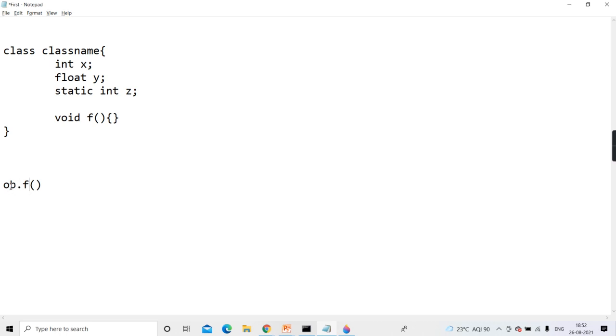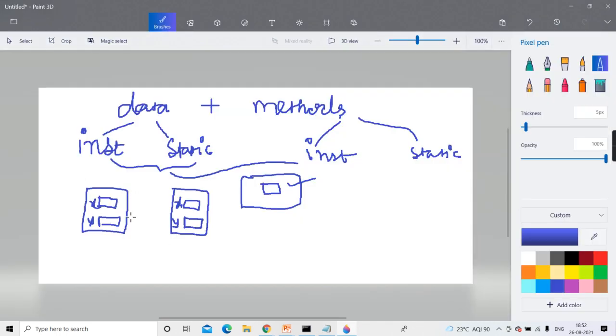So as the object is already created, can it access that object data? What is the object data? Instance or static? That object data is which data? Instance data or static data, guys? Object data is the data which belongs only to that object.